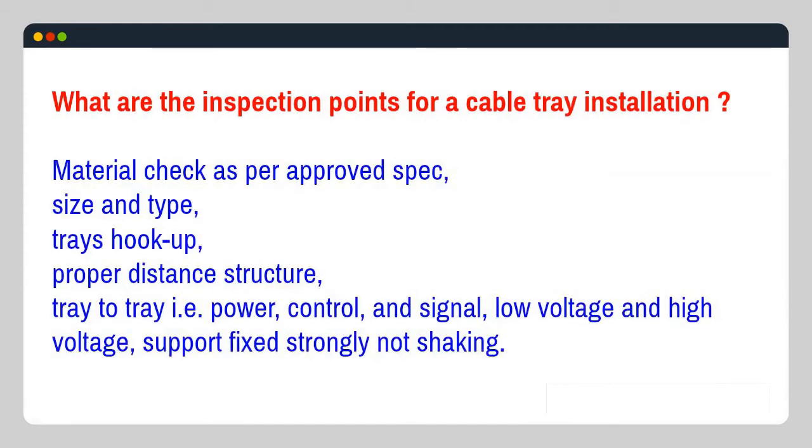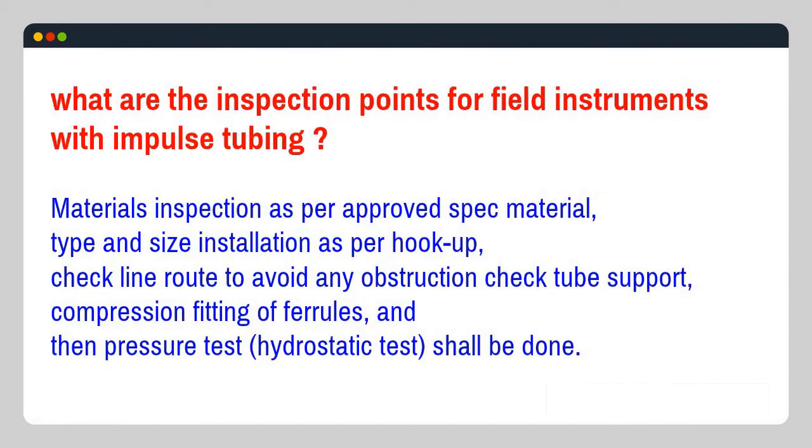What are the inspection points for a cable tray installation? Material check as per approved spec, size and type, trays hookup, proper distance structure, tray to tray, i.e. power, control, and signal, low voltage and high voltage, support fixed strongly, not shaking. What are the inspection points for field instruments with impulse tubing? Materials inspection as per approved spec, material, type and size, installation as per hookup, check line route to avoid any obstruction, check tube support, compression fitting of ferrules, and then pressure test, hydrostatic test shall be done.